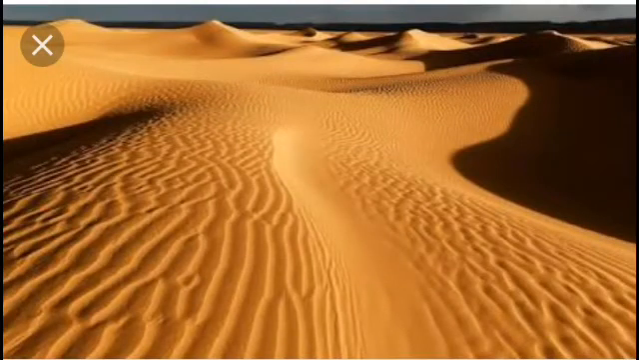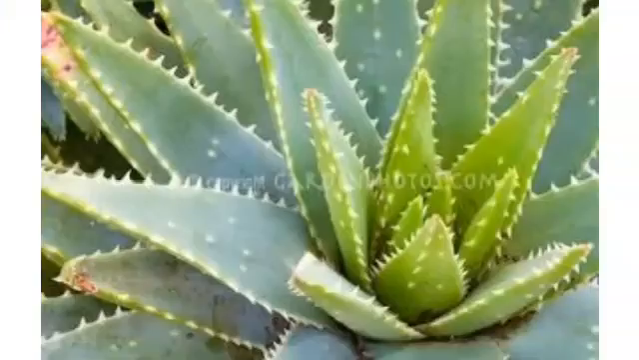The first one is plants in desert. The plants that grow in deserts live in hot, dry and sandy places. Deserts get very little rainfall and experience high temperature. Hence, there is scarcity of water. What are the adaptations the plants have?